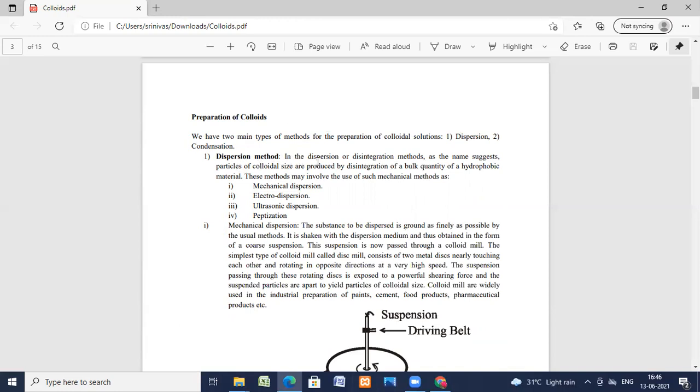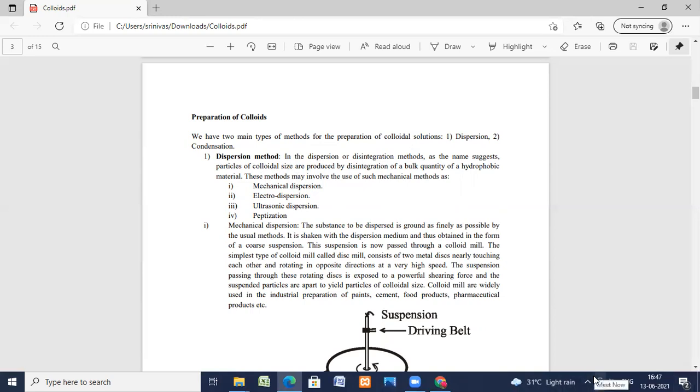In dispersion or disintegration methods, as the name itself explains, the particle size is produced by disintegration of the bulk quantity of hydrophobic material. So for the large quantities, they get disintegrated. The methods involve mechanical dispersion, electrodispersion, ultrasonic dispersion, and peptization.